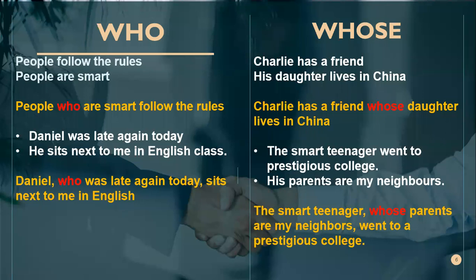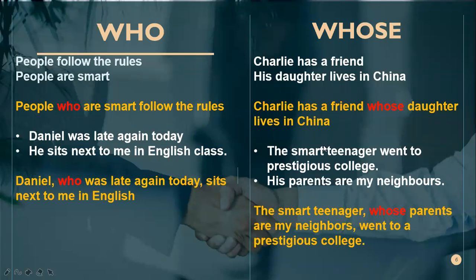So why do we use whose here? If you look at his daughter, it is his. His shows possession, right? So to replace his, we use whose. Charlie has a friend whose daughter lives in China. Or Charlie, whose daughter lives in China, has many friends. Do you understand?